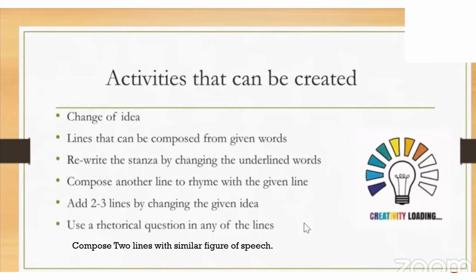So if you're using simile, you will use simile in both lines. This is how the activities for question number 5 will be created, and there we will be checking how creative you are and how well you have understood the poetry, how well you know your figures of speech.